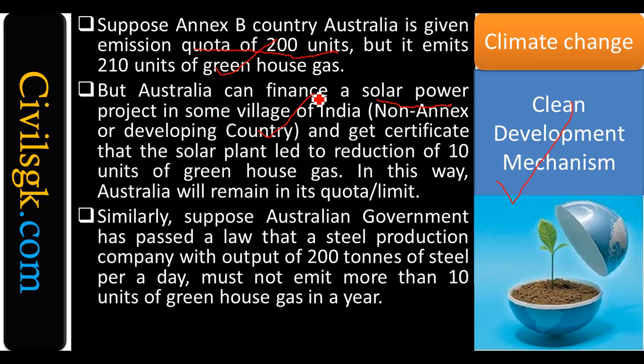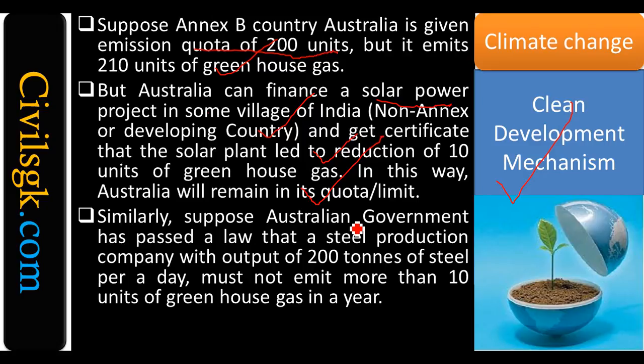They can't have solar power and everything, because they might not have the technology, and even if they have the technology, they don't have the money to implement it in the entire country. So that is the reason. You finance them and get a certificate from India for reducing 10. In this way, Australia is within the limit.